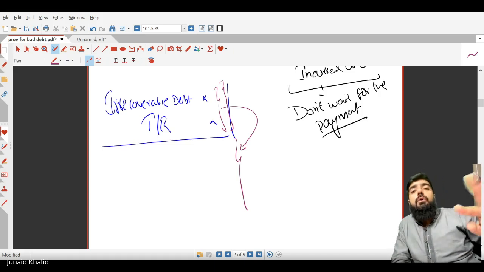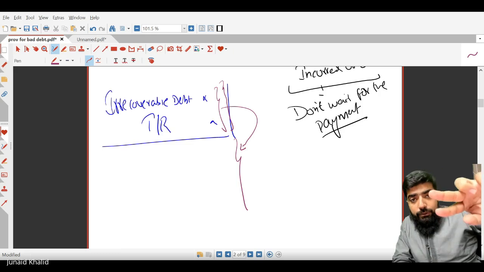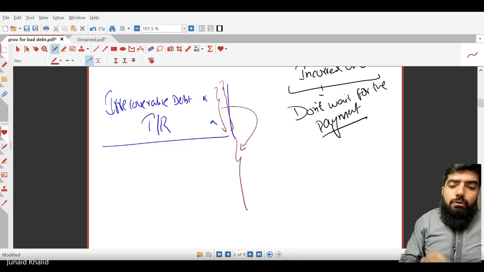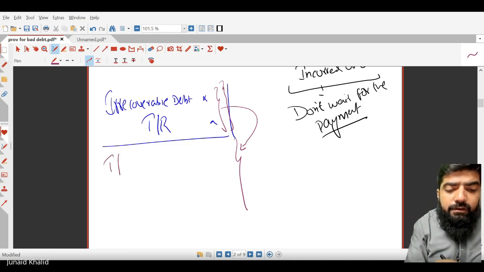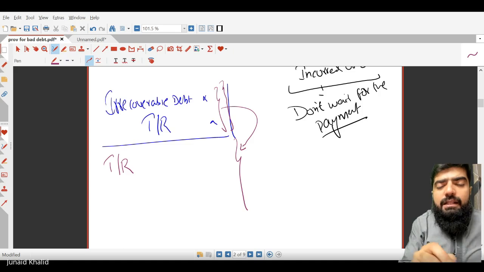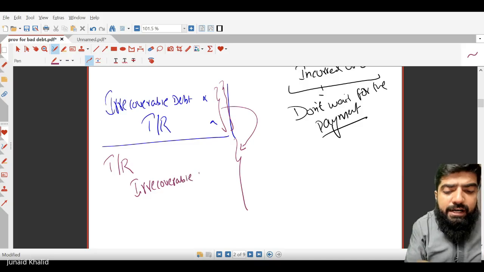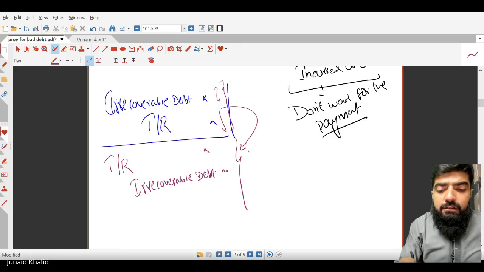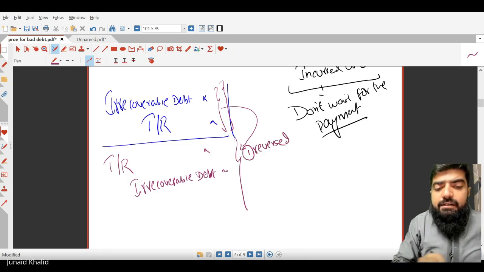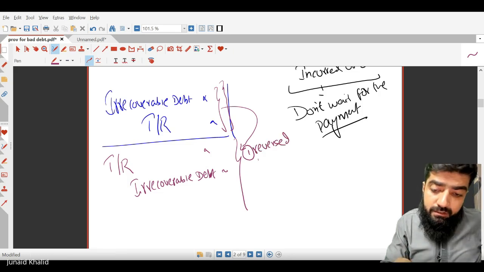So we will again give life to the trade receivable. The trade receivable will be debited and irrecoverable debt will be credited. Are you getting the point? Yes. So the first step is that we have reversed the write-off.